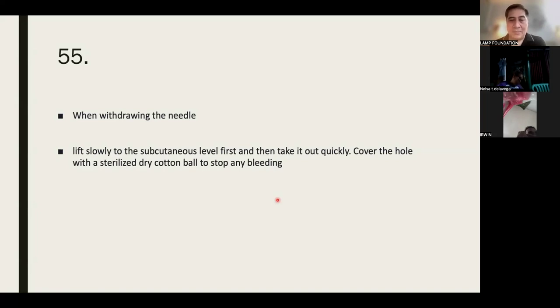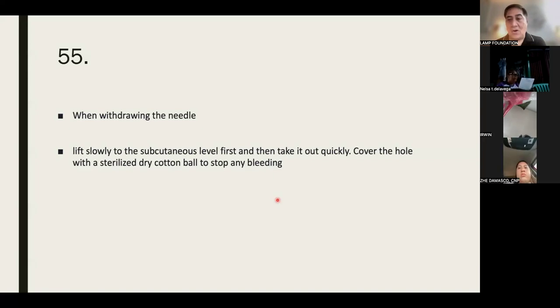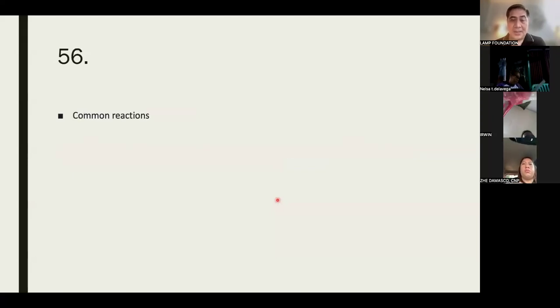You can't pull out the needle quickly unless you can, because you have to reach the galea aponeurotica, right?